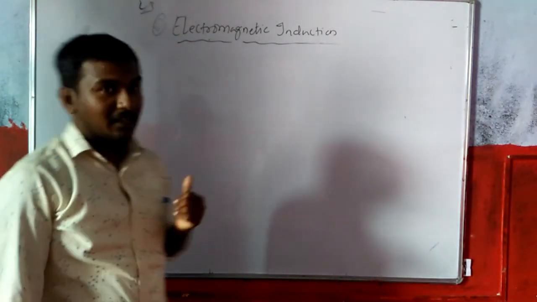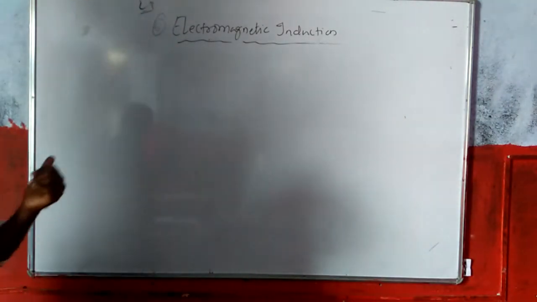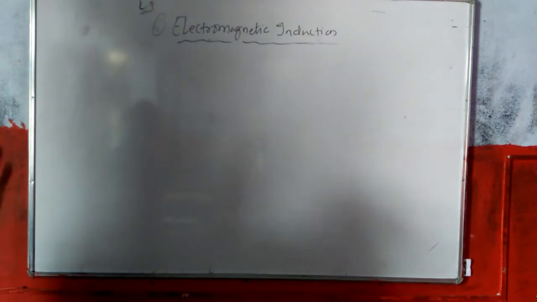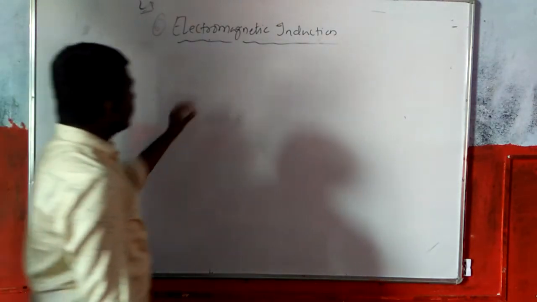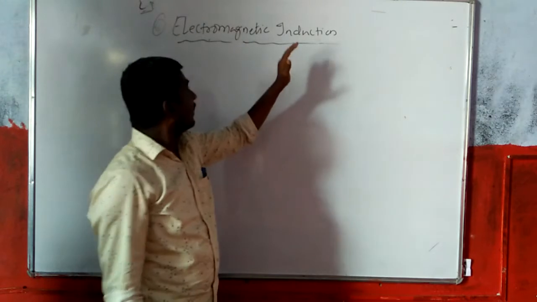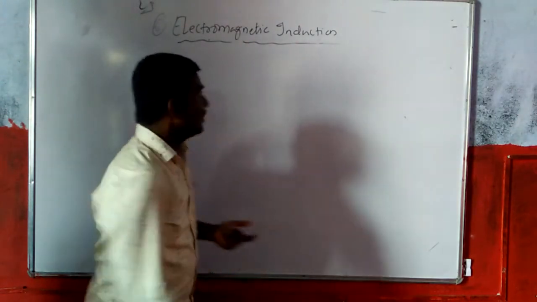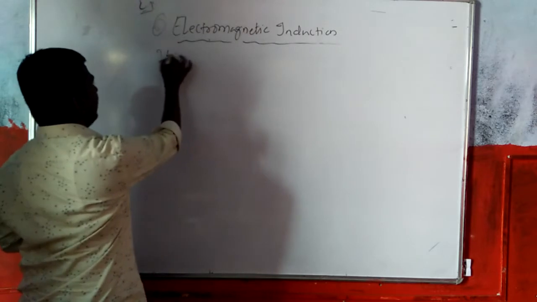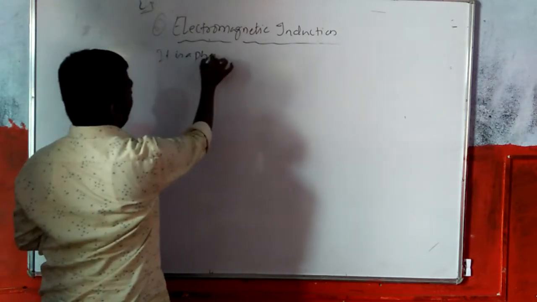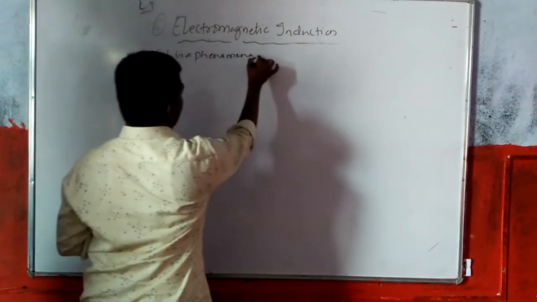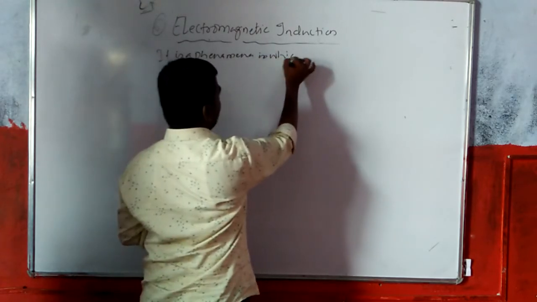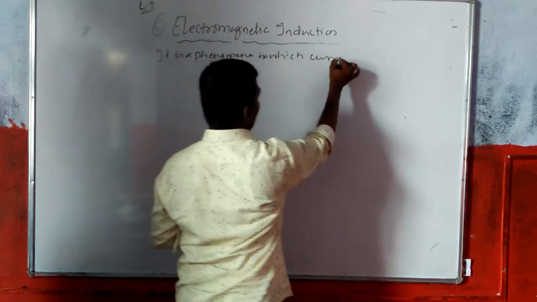So it is a phenomena in which electric current is generated. तो इलेक्ट्रिक करंट क्या होगा? जनरेटेड हुआ ड्यू टू द चेंज इन मैग्नेटिक फ्लक्स. So it is a phenomena in which current is developed.